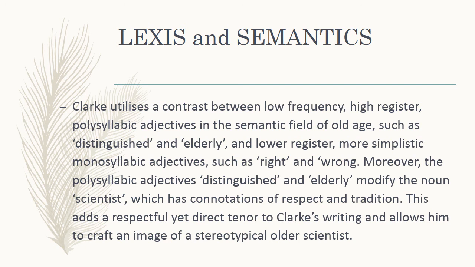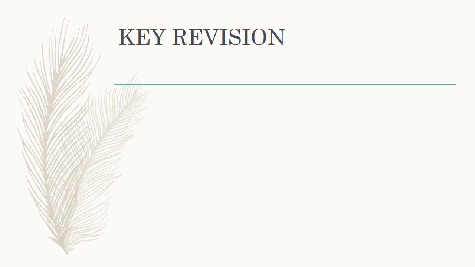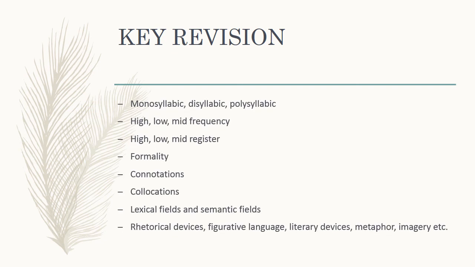That's going to get an A or an A star if you've already done a really good overview. You can write like this, but it's just simple terminology, but loads of it to describe what's going on in the text in quite a common sense way. Final stuff to revise then. We've got mono, di and polysyllabic, high, low and mid frequency, high, low and mid register, formality, connotations, collocations, lexical fields and semantic fields, and then your rhetorical and literary devices like figurative language, metaphor, simile, imagery, things like that. So go back to your glossaries, get revising those key terms, and get practicing analysing Lexis and Semantics.